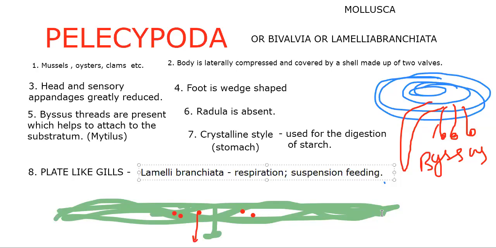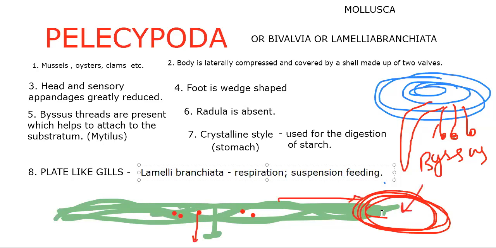So what is the advantage of these plate-like gills? They are adhesive in nature. They collect oxygen, but when water is going through these gills, they trap the food material because of their adhesive nature. That's why the gills are not only for respiration, but also for suspension feeding or filter feeding.